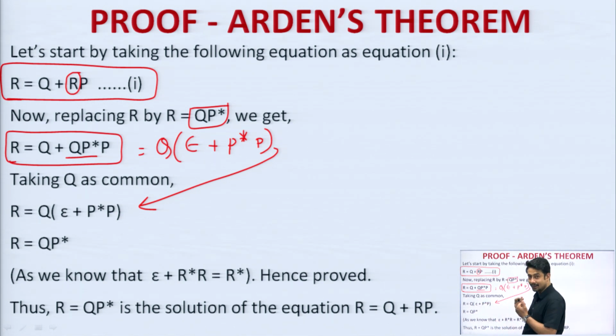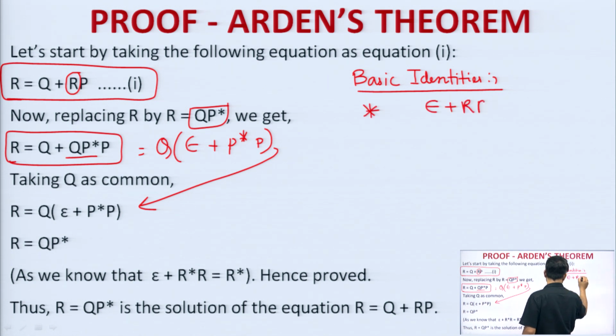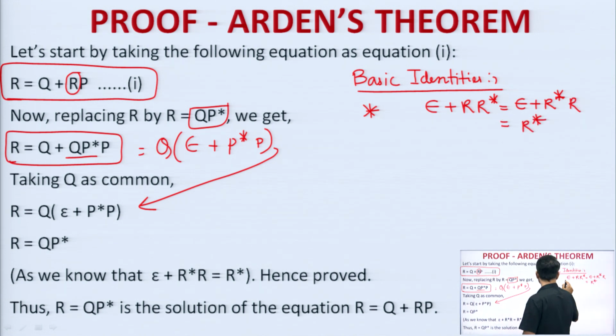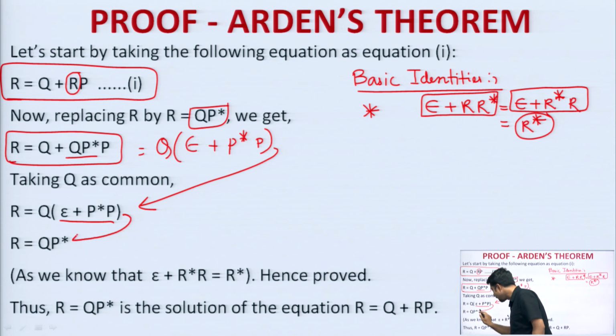There is a basic identity which you will be learning in the next video. Some of the basic identities are there, and one important identity is: epsilon plus R star R, where R is a regular expression, is equal to R star. So, if you find any expression of this particular format, the answer will be this one. So, epsilon plus P star P can be replaced by P star. Therefore, finally, what we got is Q P star only, got it.